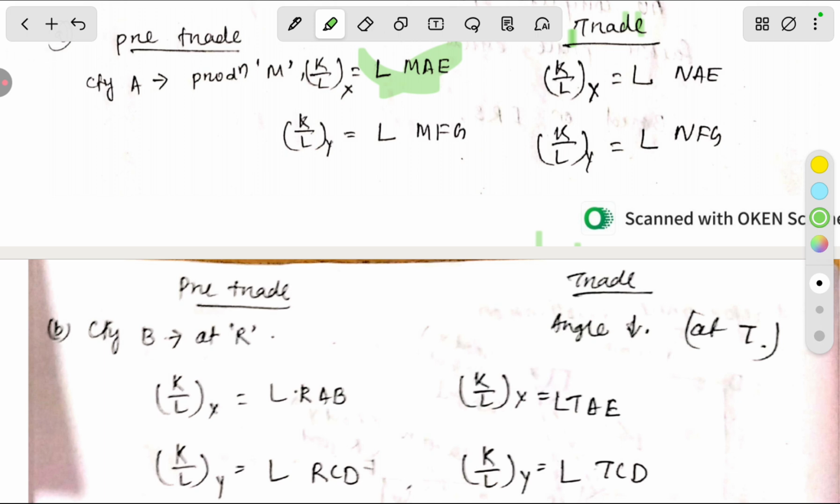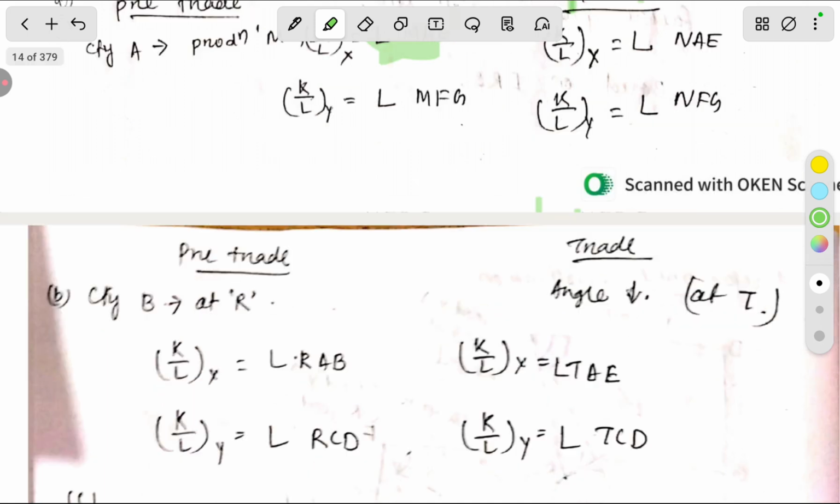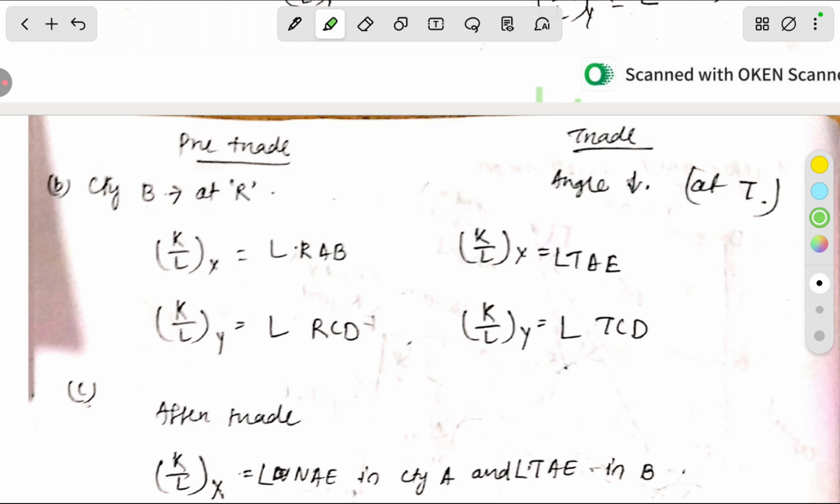Now we are going to discuss country B, before trade and after trade. Before trade it will produce at point R, after trade it will produce at T, and the angles go down. This sign is not L, this is the sign of angle. The capital-labor ratio of Y is equal to angle TCD, and the capital-labor ratio of X is equal to angle TAE.